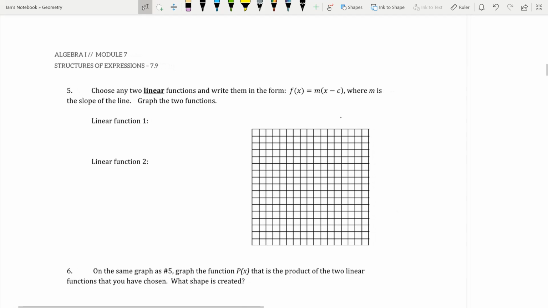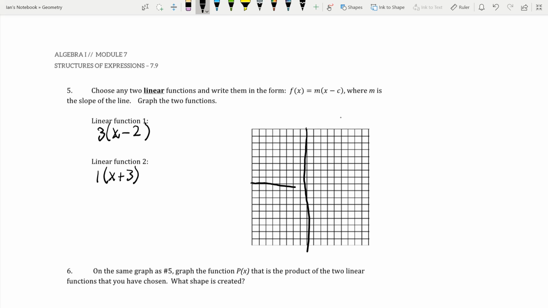Now, we're going to choose two linear functions and write them this way, where m is the slope of the line, and we're going to graph them. So I'm going to choose 3 times x minus 2, and no, I'm just going to go with a 1 times x plus 3. Alright, then we just need to graph these two functions. So, let's try and do it halfway. Terrible line. Okay.